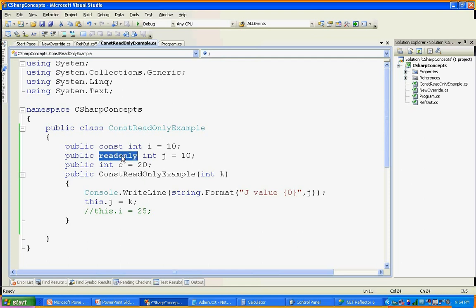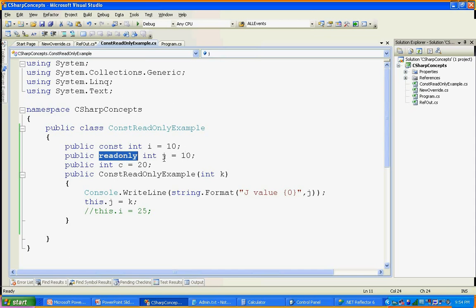The other keyword is readonly. Readonly sounds like a constant, meaning once you declare a variable as readonly, you cannot change the value. It restricts you from value assignment.